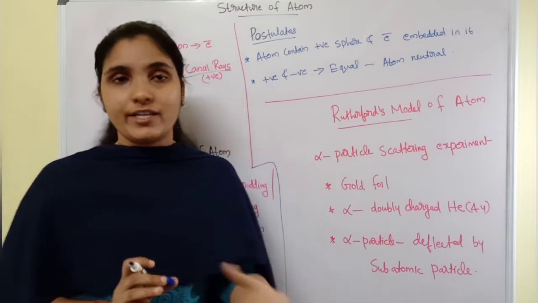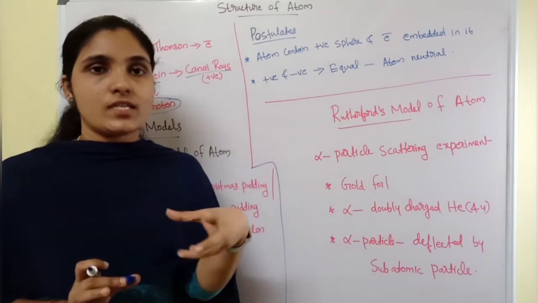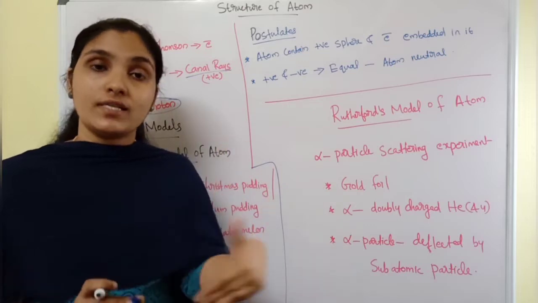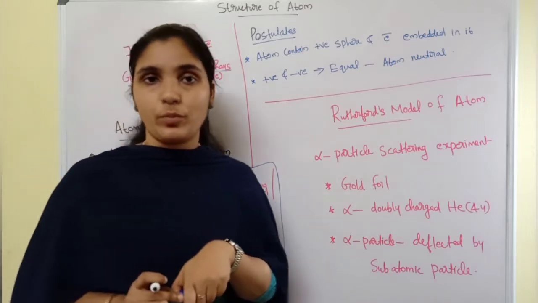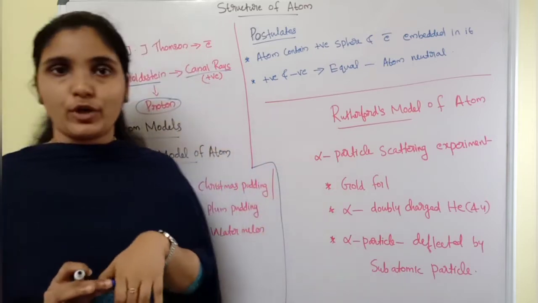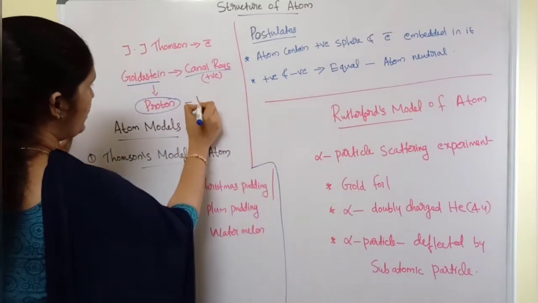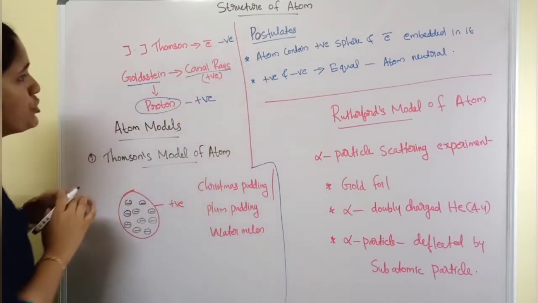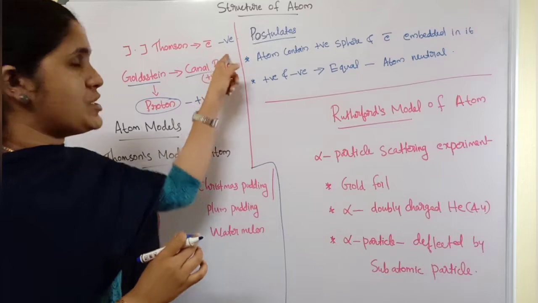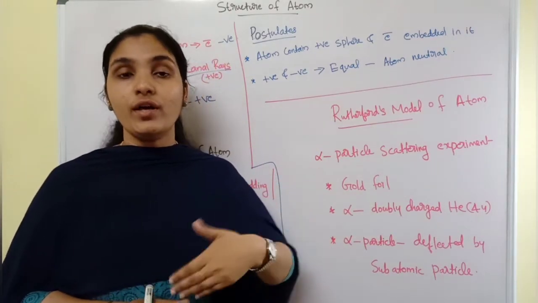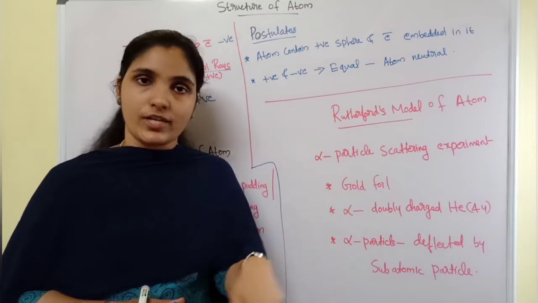Just understand that electron is a negatively charged subatomic particle, proton is a positively charged subatomic particle, and there is a third subatomic particle, that is neutron. We will come to that later.